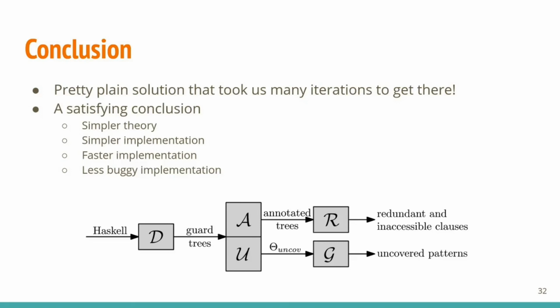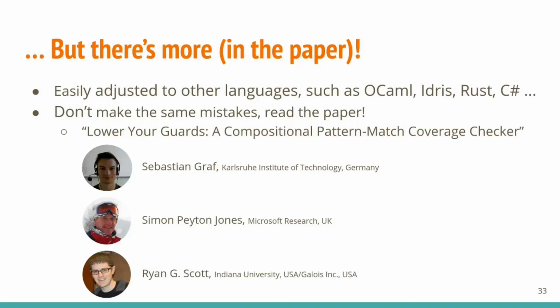In conclusion, we came up with what we find to be quite a nice solution to pattern match coverage checking. It took us many iterations to get there, but in the end it paid off. The end result is at the same time simpler to think about, simpler to implement, and executes much faster. The fact that we invented it for a lazy language shouldn't stop you from lowering your guards in strict or even mostly imperative languages. Just write your own desugaring function. And if you're in the process of writing a coverage checker and don't want to make the same mistakes, I can only encourage you to read the paper. Lots more stories to be told about language extensions and efficiency concerns.